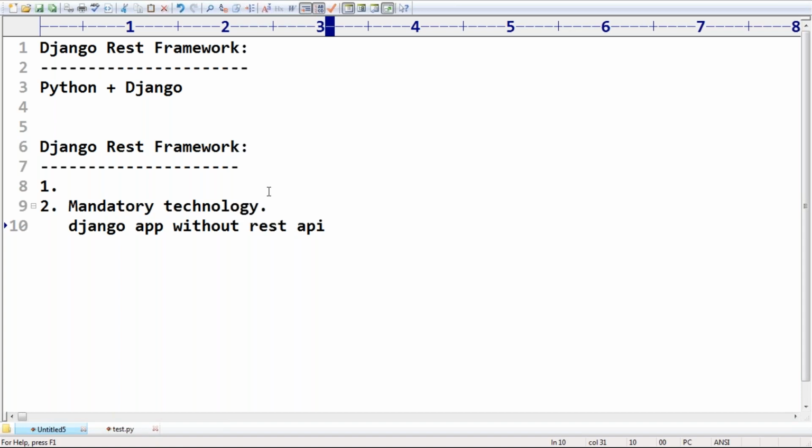Then automatically he is not that powerful. He can't do anything. The same kind of thing is the story of our Django application without REST API. So REST API is compulsory to add power to our Django application. What it means, I will discuss for you people. So it is a mandatory, compulsory required technology.